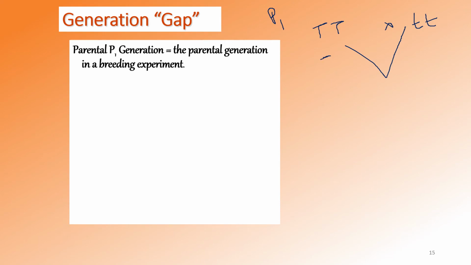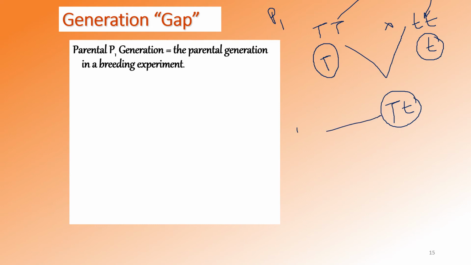So we will have only one gamete from this, that is capital T only, and from the other we will take only one gamete, that is small t. When we cross these two, we will get a capital T and a small t. Likewise, if you cross this T with this, you will also get the same thing. This is the offspring, and we call it the first filial generation.